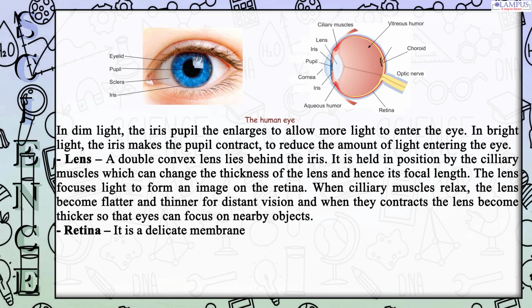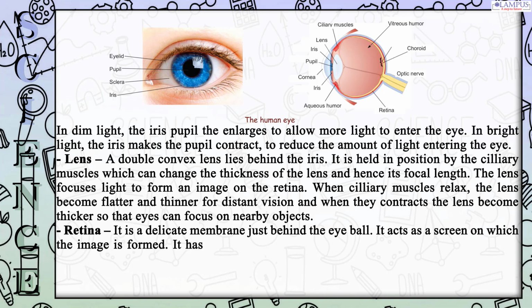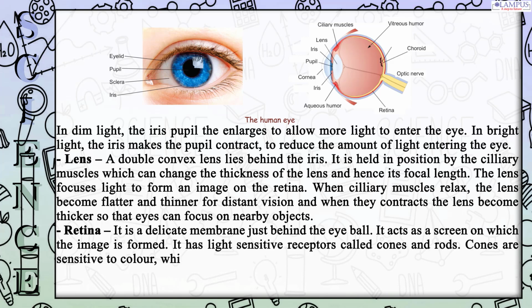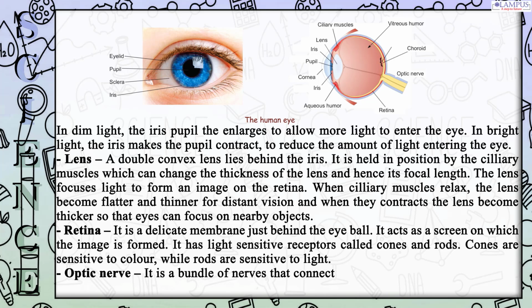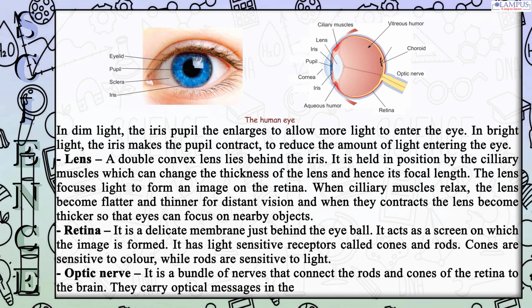Retina. It is a delicate membrane just behind the eyeball. It acts as a screen on which the image is formed. It has light-sensitive receptors called cones and rods. Cones are sensitive to color, while rods are sensitive to light. Optic nerve. It is a bundle of nerves that connect the rods and cones of the retina to the brain. They carry optical messages in the form of electrical signals to the brain.